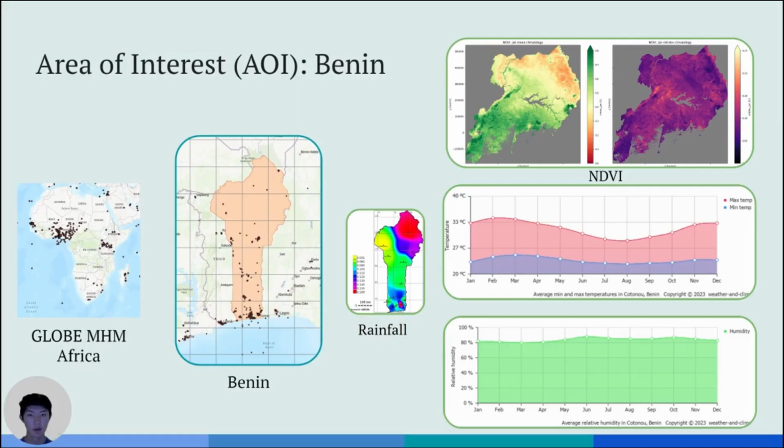By plotting the GLOBE Observer app's mosquito habitat mapper data in ArcGIS, we were drawn to Africa and found that the country Benin had a significant amount of data. The larger amount of GLOBE data available in Benin demonstrates the impact of mosquito population on the community, contributing to our desire to study this area. Furthermore, Benin has relatively stable climate patterns and publicly accessible data we can use to predict mosquito habitat abundance. Historically, Africa has faced constant mosquito outbreaks, and our project would be impactful for forecasting future outbreaks and developing prevention